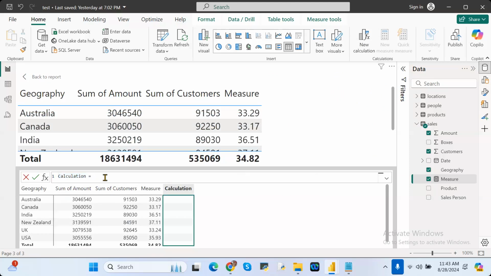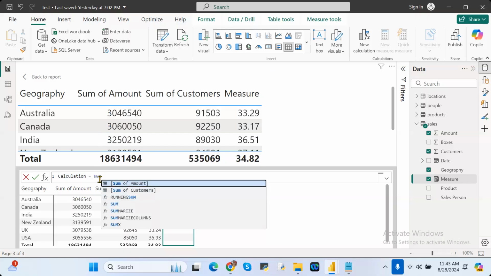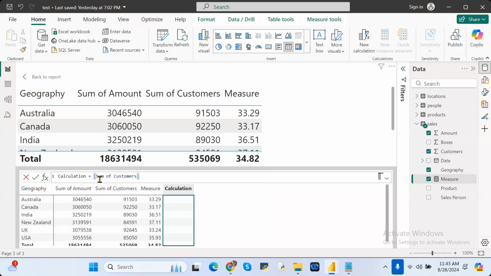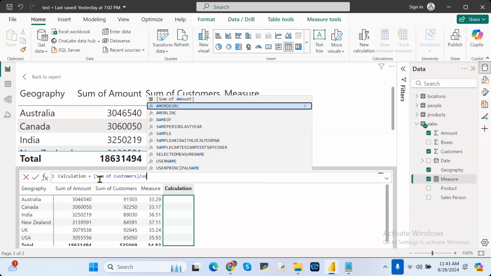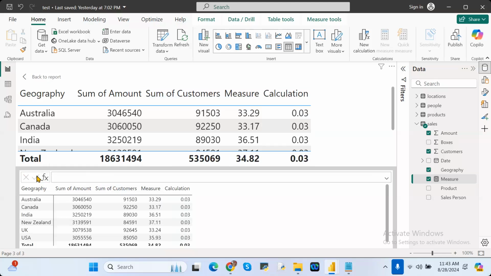In this formula bar, you have to mention these columns directly. On which columns do you want to calculate the division? Those columns. See here, sum. What is the column name? Sum of amount, or sum of customers, divided by, normal division, right? Numerator column divided by denominator column, like that only. Sum of amount, just mention that. For this one, you can multiply by 100, then it shows the proper results.